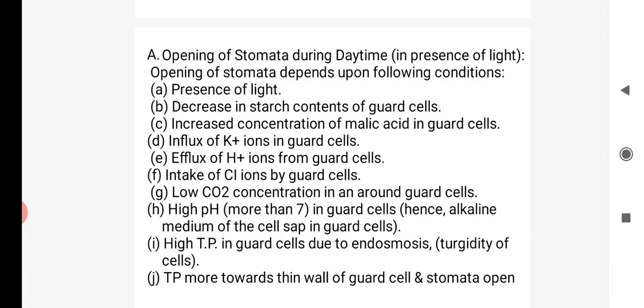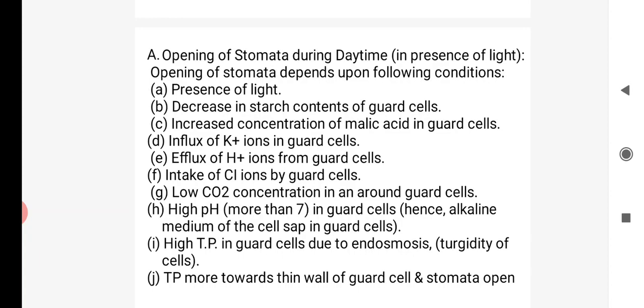Firstly, the first requirement is the presence of light. Due to light, photosynthesis will happen. And what does the Stewart mechanism say? It says that at night time glucose is converted into starch. For that reason, in daytime only some starch is present in a guard cell. That starch content decreases. Why does it decrease? Because that starch is converted into glucose.